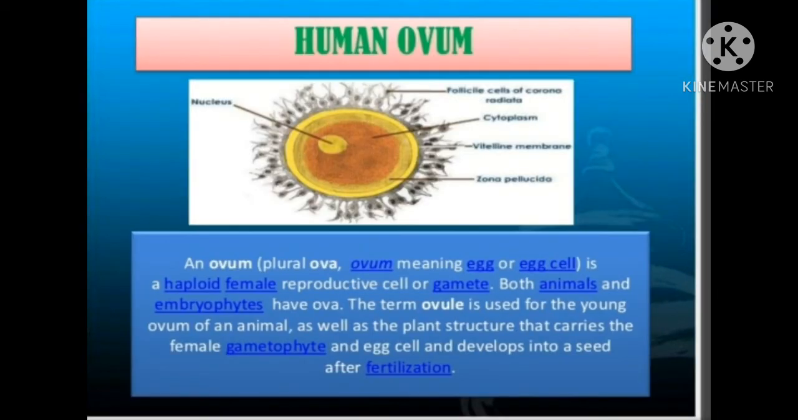An ovum means egg or egg cell. This is a haploid female reproductive cell or gamete. Both animals and embryophytes have ova. The term ovule is used for the young ovum of an animal, as well as the plant structures that carry the female gametophytes and egg cell and develop into a seed after fertilization.